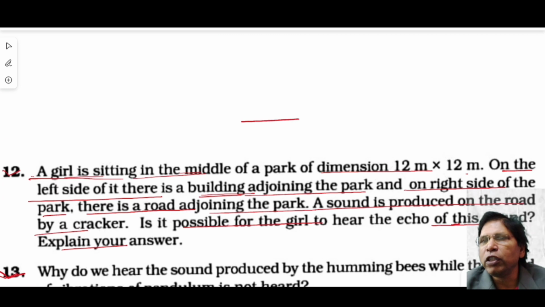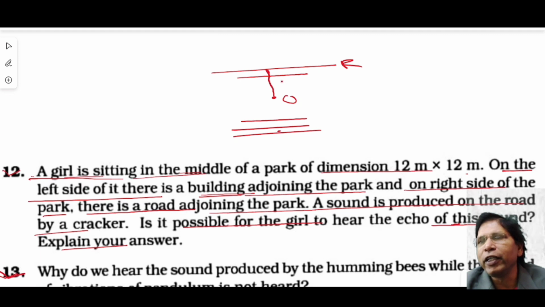Look at this. Suppose this is the park. This is the reflector. And this is the position of the girl. And this is the road. Girl is the observer and this is the reflector. The distance between observer and reflector is only 6 meter. The minimum distance for hearing the echo is 17 meter. So echo is not heard by the girl or observer.